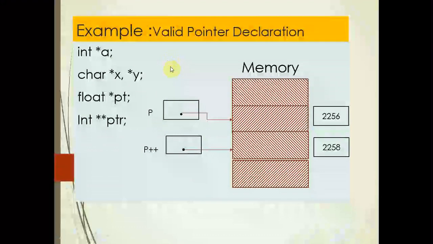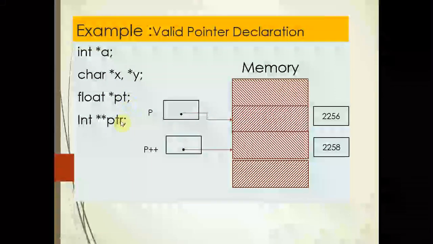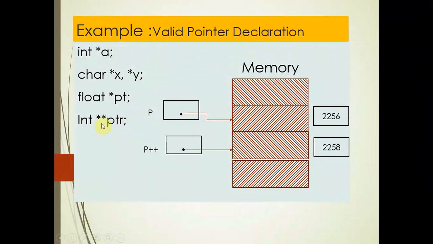Valid pointer declaration. As I told you, you have to declare the pointer variable like this: int *A. You can also declare character type pointers *x, *y, and float *pt, which is also a float type pointer. And here you see double asterisk. Double asterisk means pointer to pointer. Pointer to pointer means what?